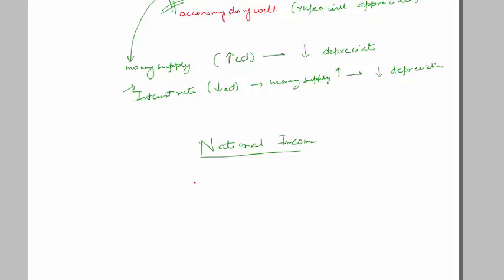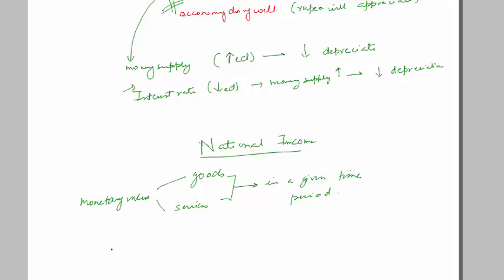If I have to define it, it is the monetary value of all the goods and services provided in a given time period. That is national income in simple terms.